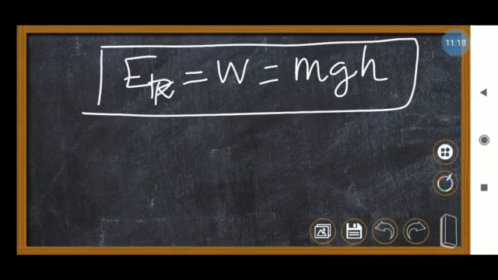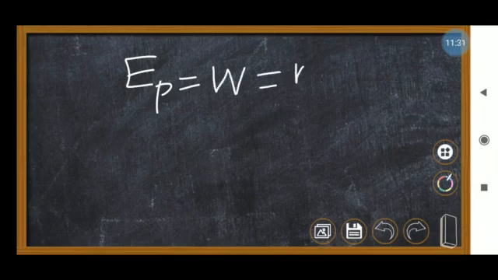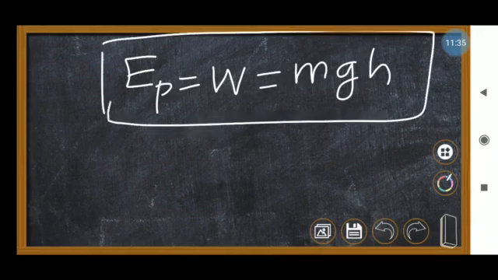So here, I'll write EP, the potential energy, which is equal to the work done on the object. This much energy gets stored. So W equals mgh. Remember this equation.